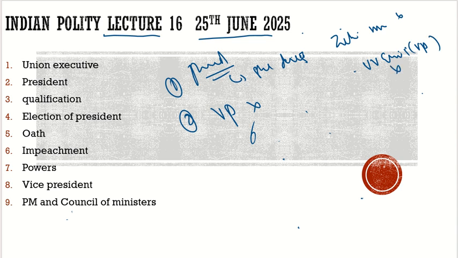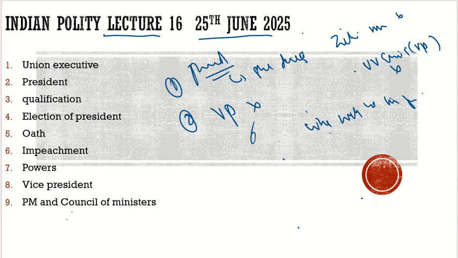Why did he resign? He resigned because he wanted to contest the presidential election so that he could reach out to the legislative assemblies of the country so that they would vote in his favor. Then there was a question: who will be the president now? And this question was not answered by the constitution, because the constitution was silent here. There were only two conditions: if the president is not there, then the vice president will act as the president. The condition of what happens if the vice president is also not there was not discussed. There was confusion, and then the President (Discharge of Functions) Act 1969 came in.